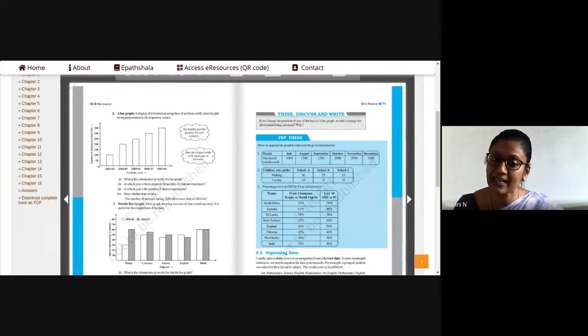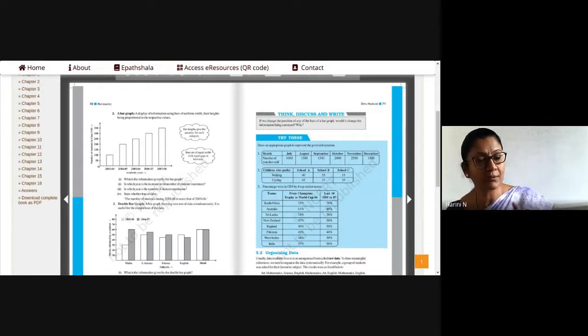Simultaneously, I will see that you are uploading the pics. That means you can take a photograph of your sheets and upload them in the classroom. I will make a provision for that so that all of us can see each other's work. That's the reason I'm doing it. For the next one week, look for a place in the classroom where I will be allowing you to upload the pics of these graphs that you draw.